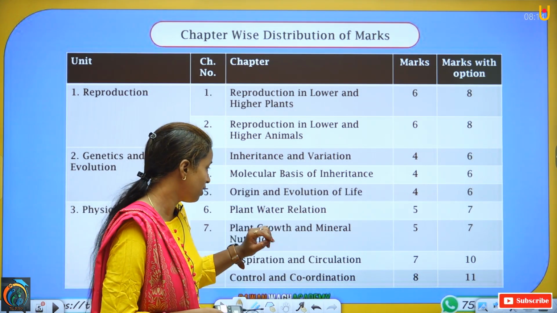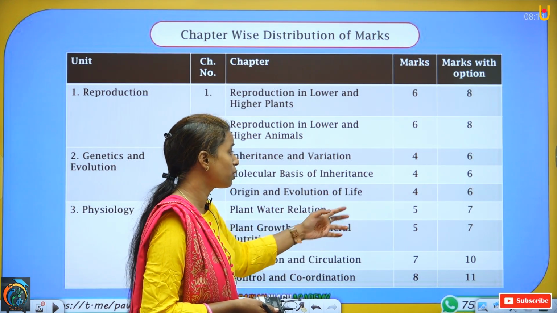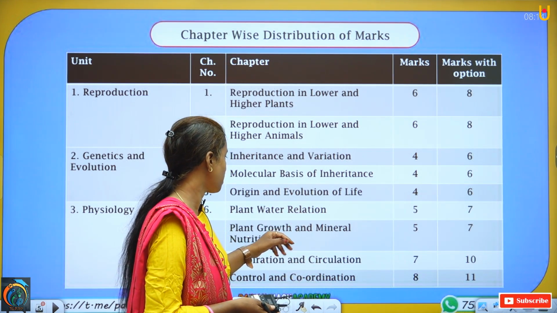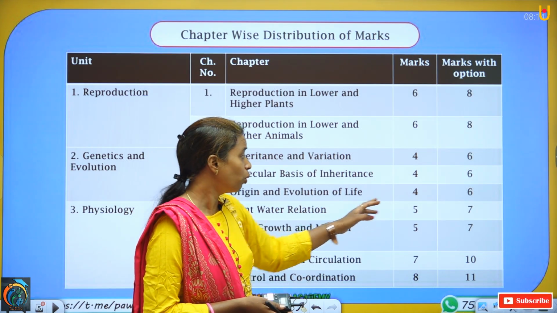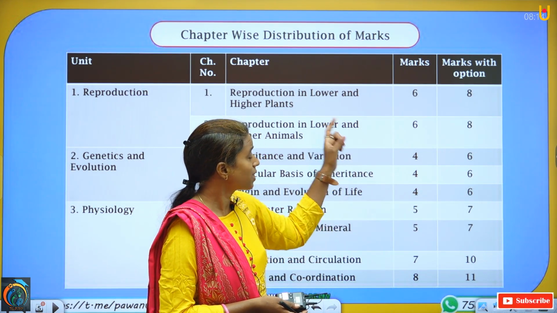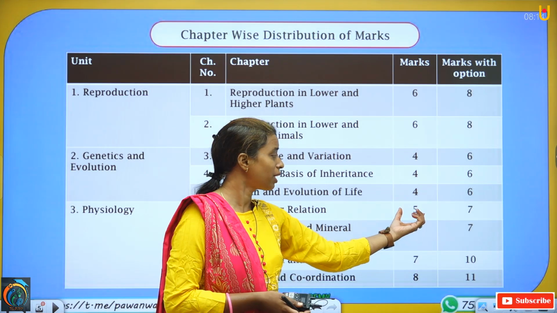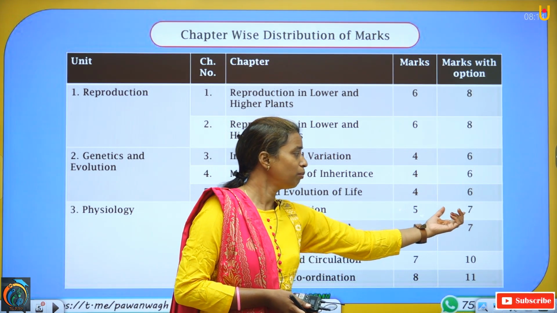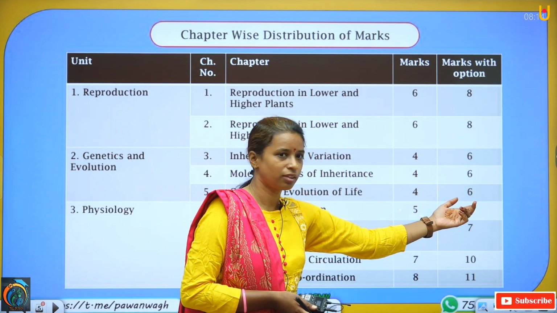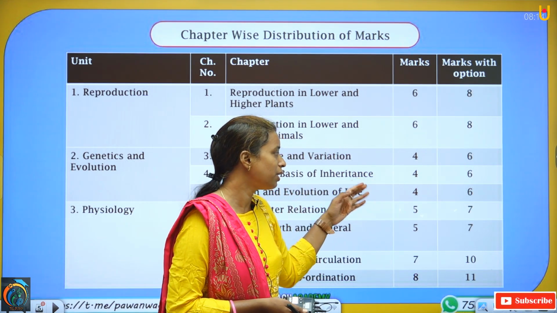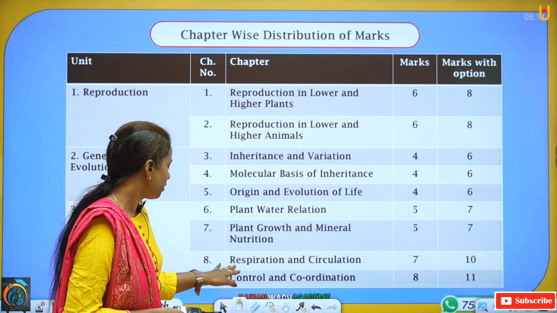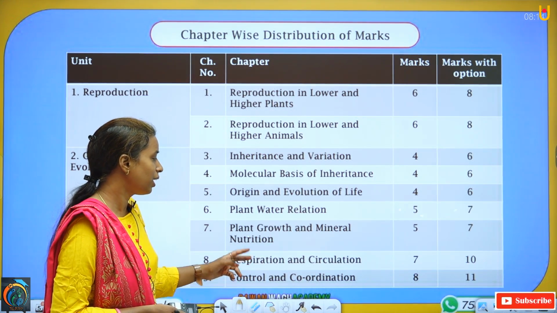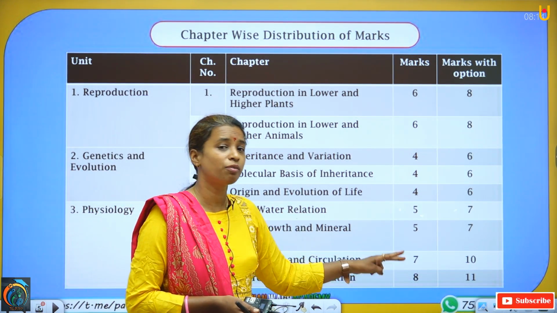Again, see how the distribution of marks differs. Plant-water relation and plant growth and mineral nutrition both have the same distribution of marks. Minimum marks are 5 and maximum marks 7, according to the questions that we will see in the next slide. And the 8th and 9th lessons again differ in distribution of marks. How?